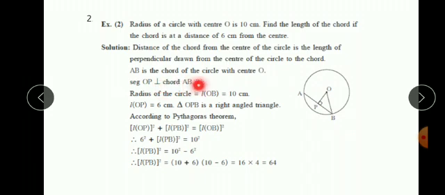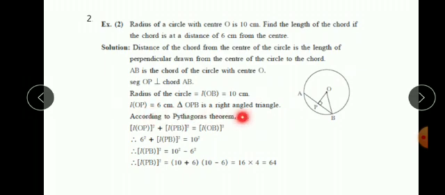The radius of the circle is length OB, and it is equal to 10 centimeter. The distance from the center to the chord is given, that means length OP is 6 centimeter.